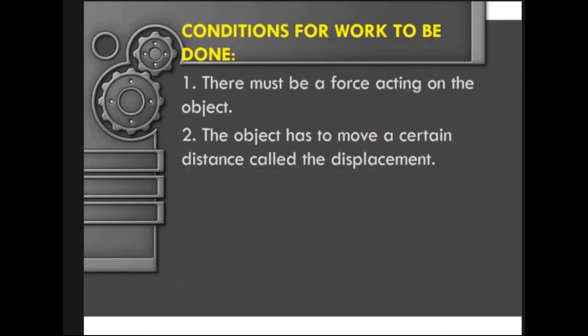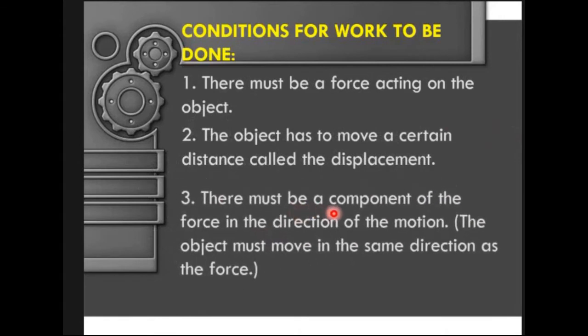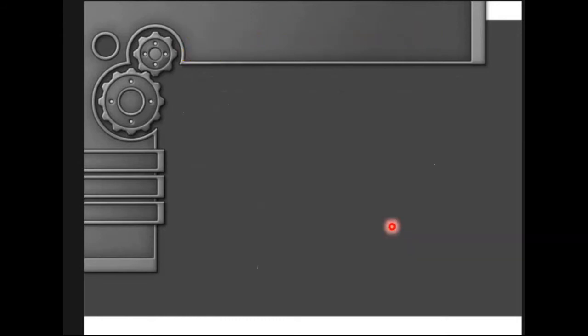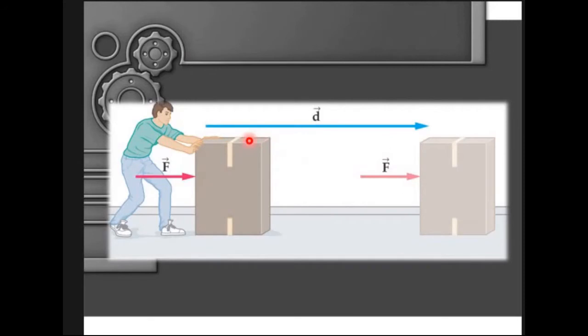And last, there must be a component of the force in the direction of the motion. This means the object must move in the same direction as the force. Again, the main question is, has the man done work on this box? Condition number one, is the man pushing this box with a certain force? Yes. Condition number two, is this box moving a certain distance?